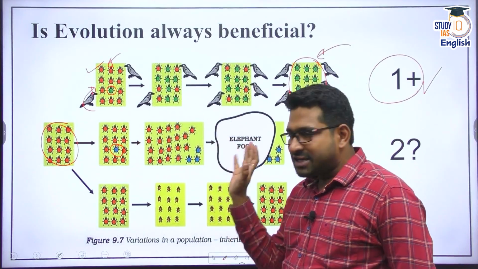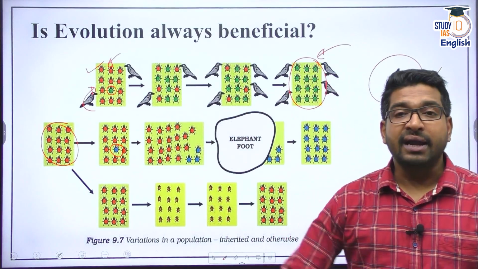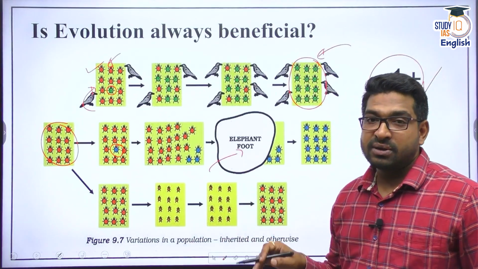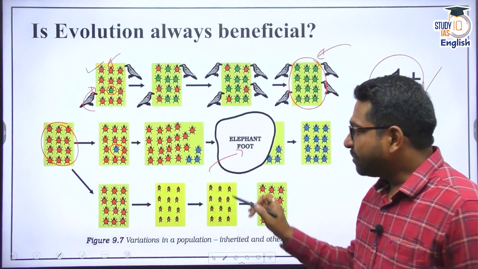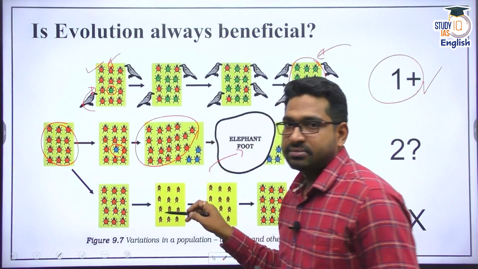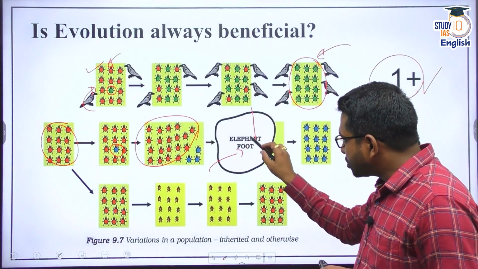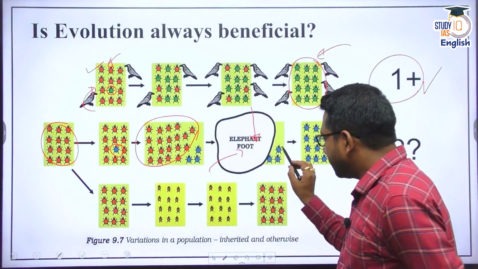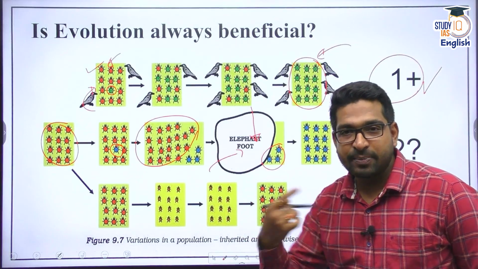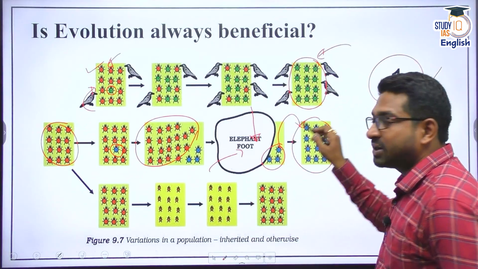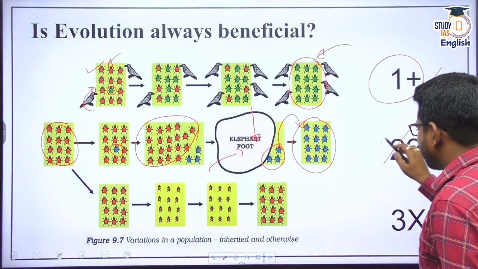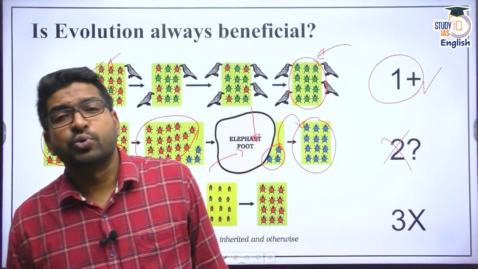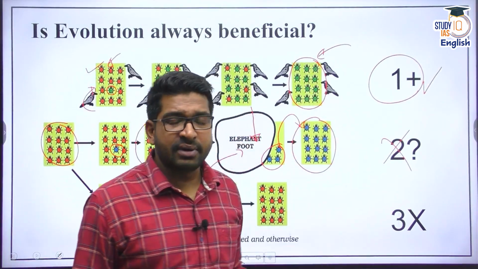But imagine both the species are surviving somehow, and some sort of catastrophe occurs. Say an elephant has put a foot on one particular plant, and that plant had all the red beetles. Because of this very innocent intervention of the elephant, all the red beetles are gone now. Only blue ones have survived, and blue ones will reproduce, and this blue species is produced. But please remember, there is no advantage to safeguard themselves from crows, because the blue beetles can also be seen by the crow.